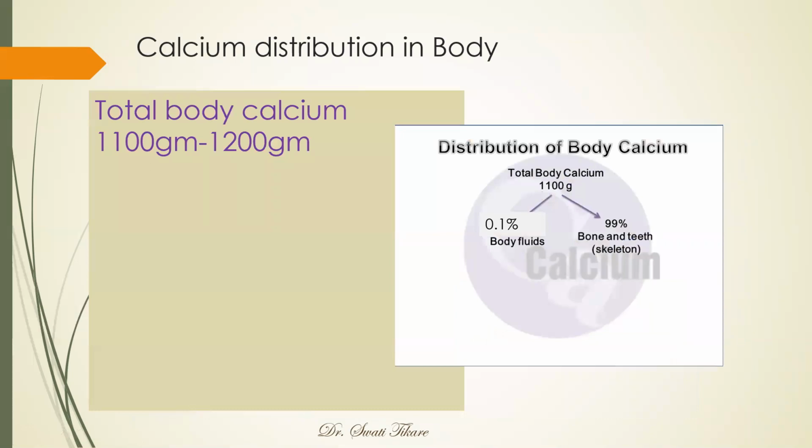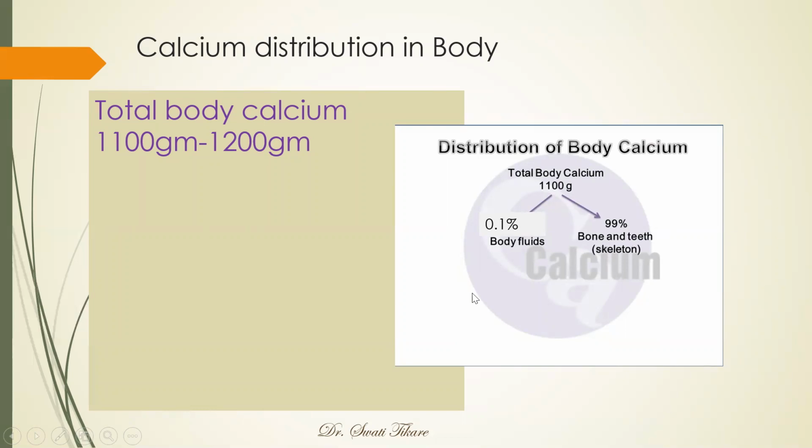Next, coming to the calcium distribution in the body. Remember that total body calcium is around 1100 to 1200 grams, overall about 1 kg. This is for an average man weighing about 70 kgs. About 99% of this whole calcium is present in just the bone and the teeth.